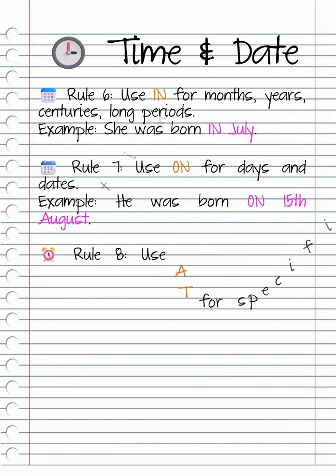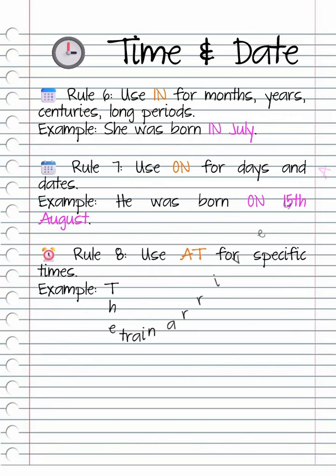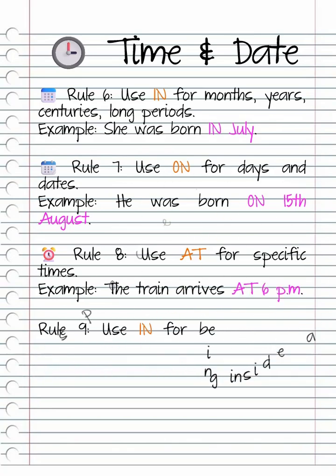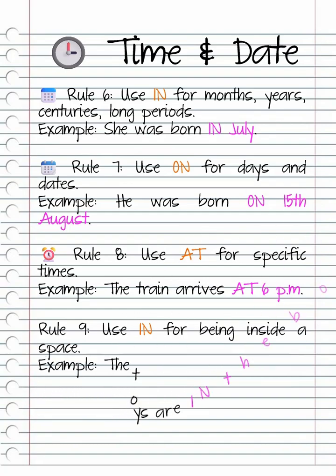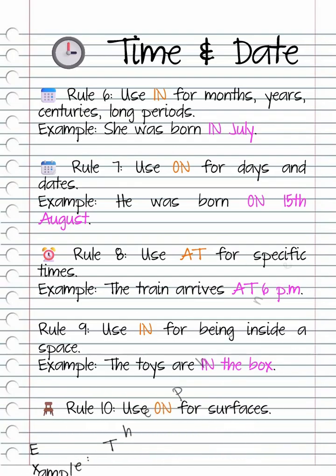Rule 8. Use at for specific times. Example, the train arrives at 6 p.m. Rule 9. Use in for being inside a space. Example, the toys are in the box. Rule 10. Use on for surfaces. Example, the phone is on the table.